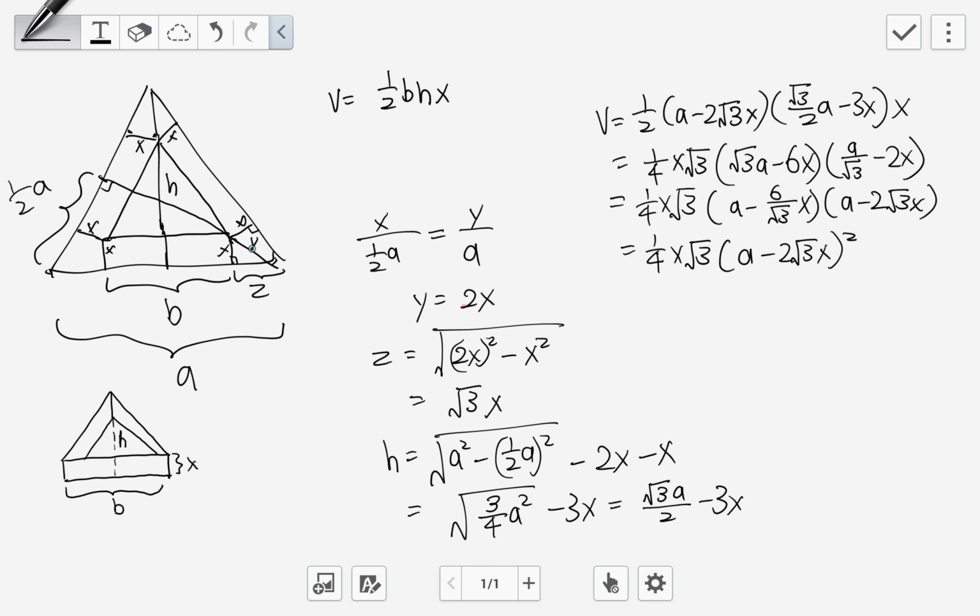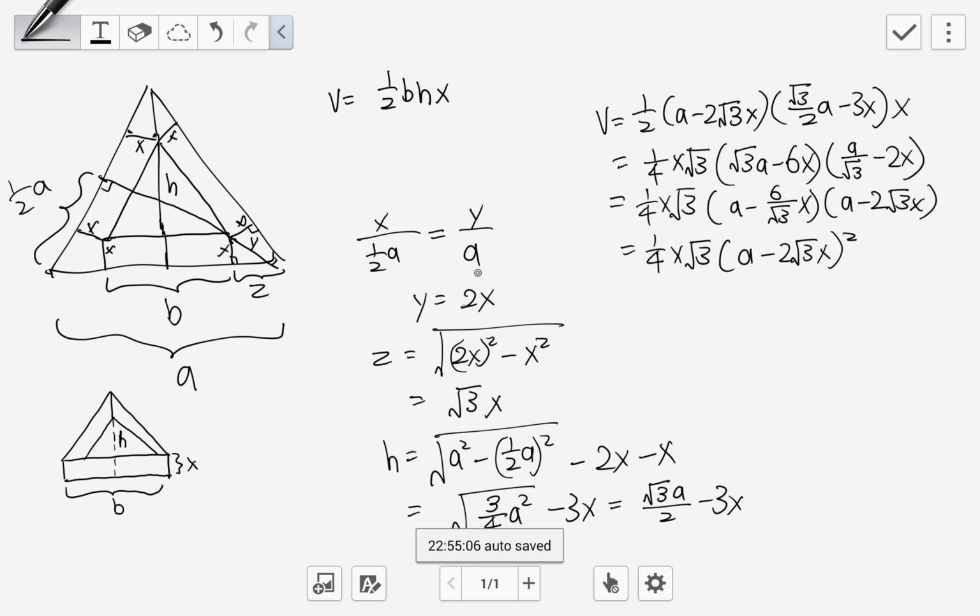Knowing that they are similar triangles, I just compare the ratio of their corresponding sides to find this length, which I let be y. So y, the side opposite the 90 degree, corresponds to this side of the big triangle, which is also opposite the 90 degree. And this x corresponds to this side, half a. So x over half a equals y over a, where a is the length of this side.